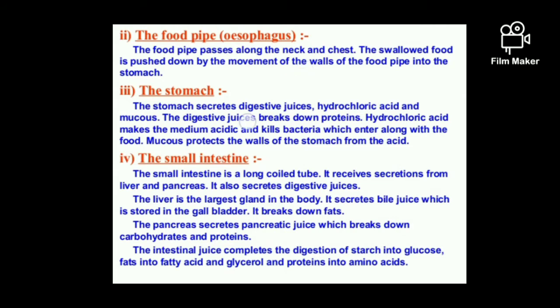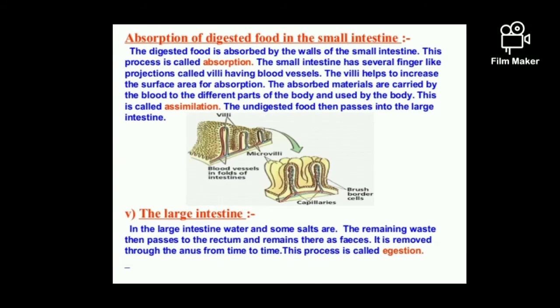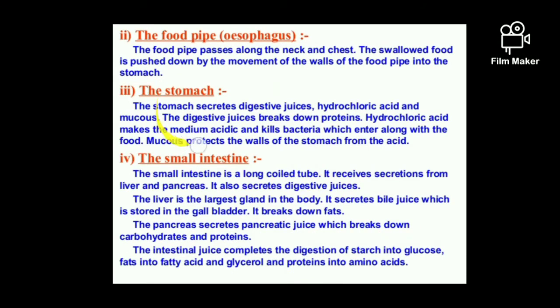Now another is the stomach. The stomach secretes digestive juice, in which dilute hydrochloric acid and mucus are present. The digestive juice breaks down protein. Hydrochloric acid makes the stomach acidic and kills bacteria, and mucus protects the wall of the stomach from the acid. These are the functions of the stomach. The stomach is divided into three parts, and they are jejunum, caecum, and duodenum.